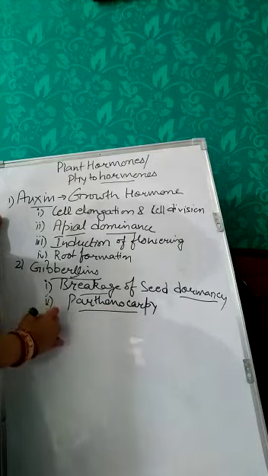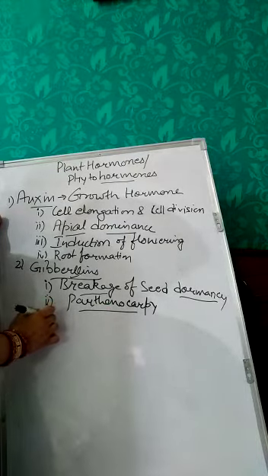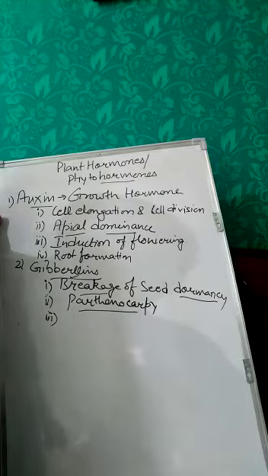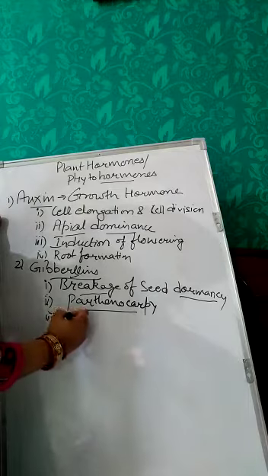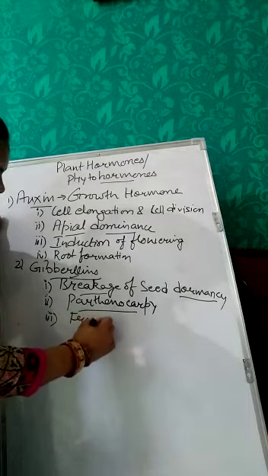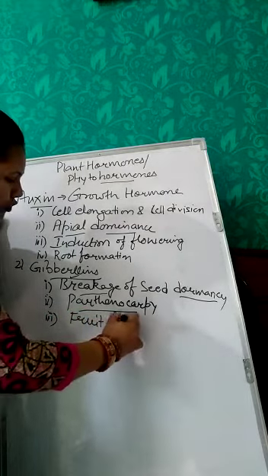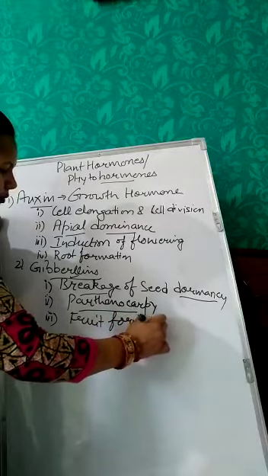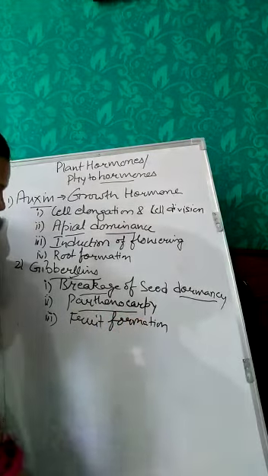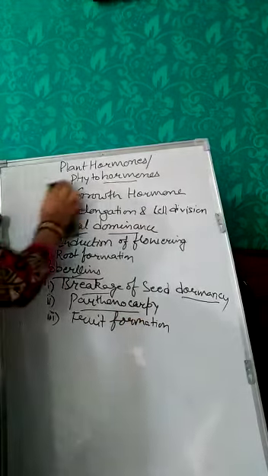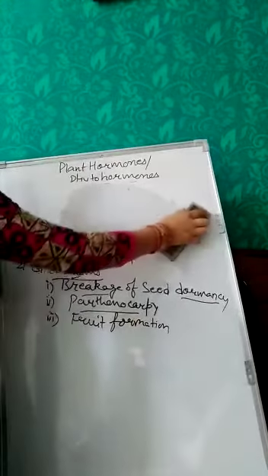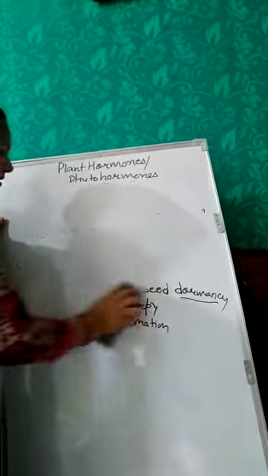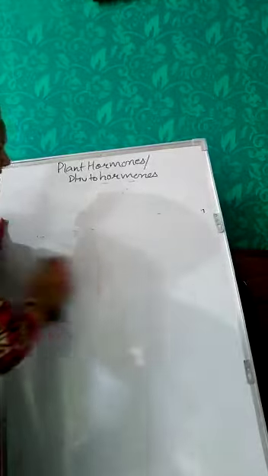Okay, next one, what is the next function of this hormone, gibberellin? This hormone is also involved in formation of large size fruits. It is helpful in fruit formation. So this is about gibberellin and auxin. Let us discuss the other hormones: cytokinin, abscisic acid and ethylene.